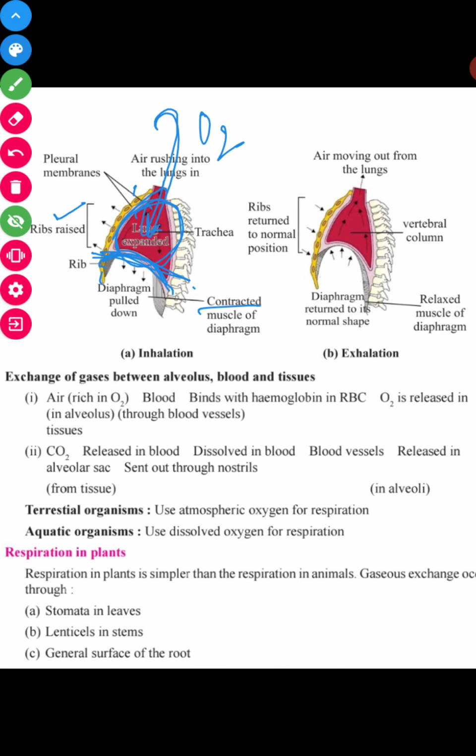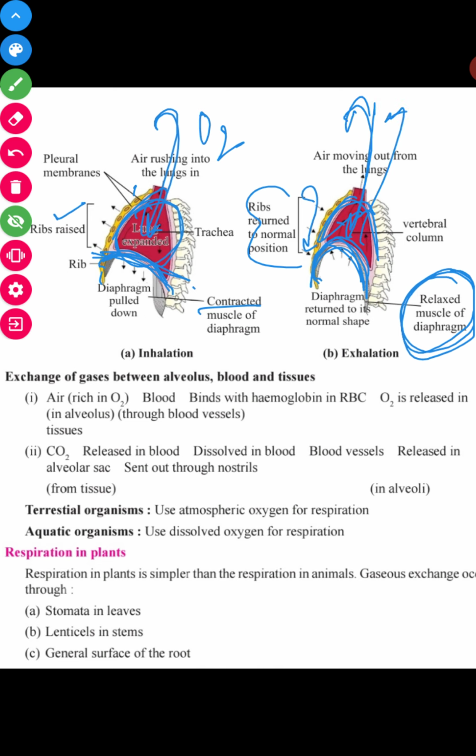Whereas in exhalation, the diaphragm returns to its normal position because of the relaxed external intercostal muscles. The diaphragm relaxes again into its normal C shape or dome shape. The ribs return to their normal position, going downward. The lungs are now in their normal position, and air moves out, students, from the lungs. This is the way the mechanism of breathing takes place.